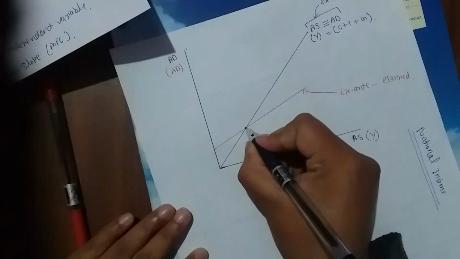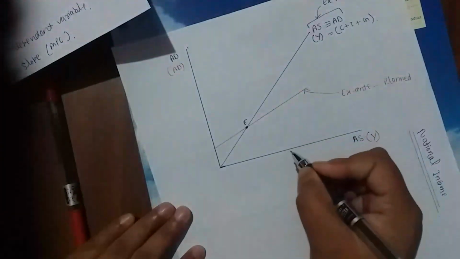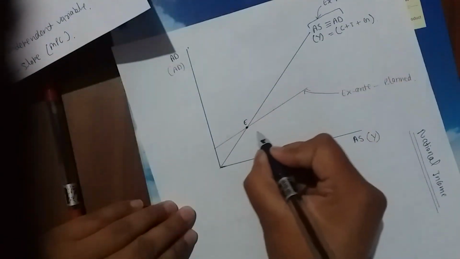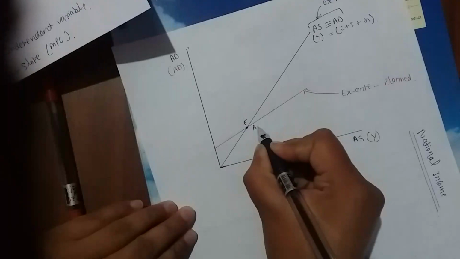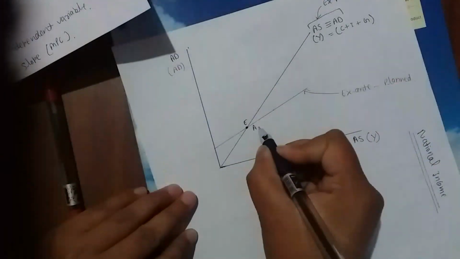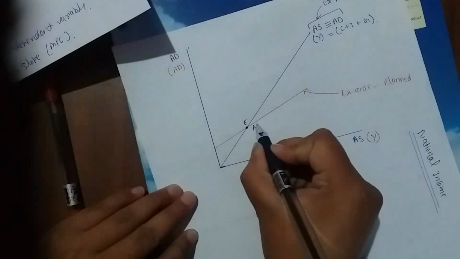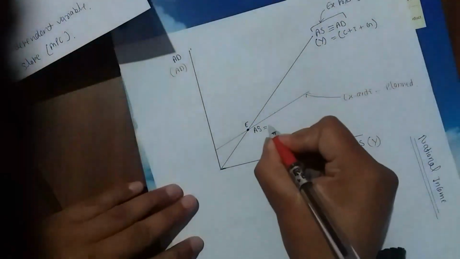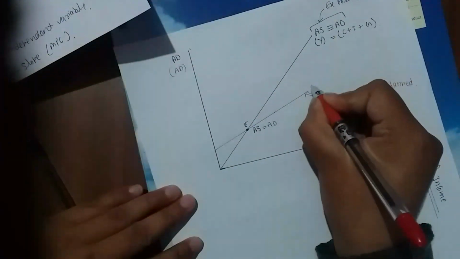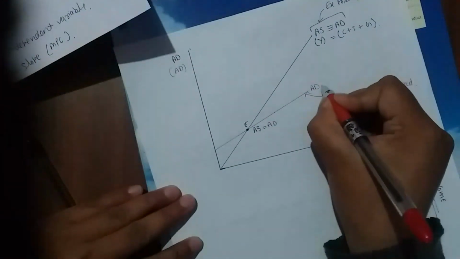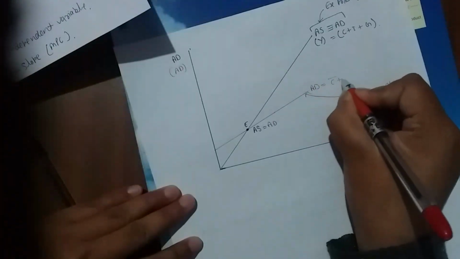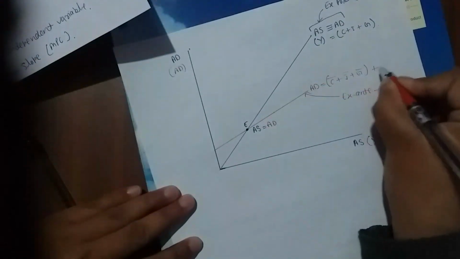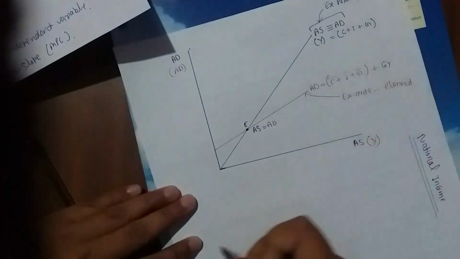Here the point E. At this point, aggregate demand is equal to aggregate supply. This is aggregate demand. Okay. It's equal to consumption plus investment plus government expenditure plus C naught Y.